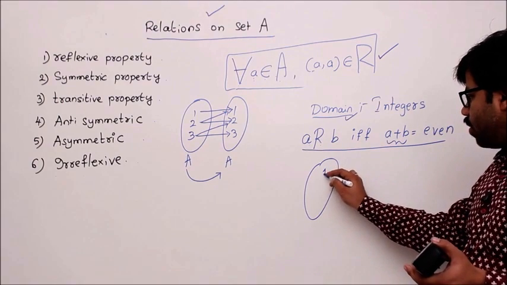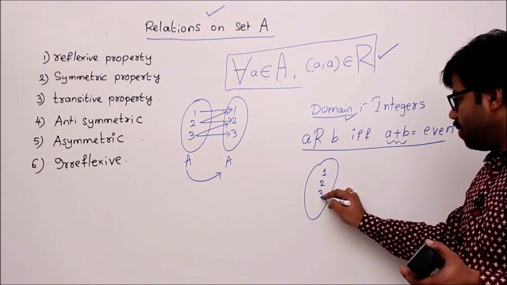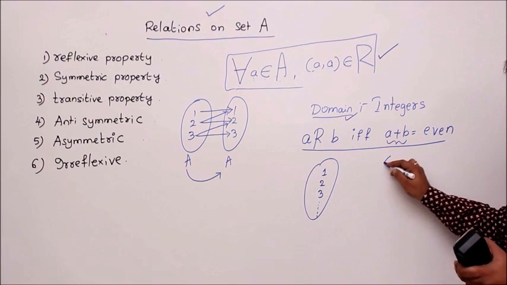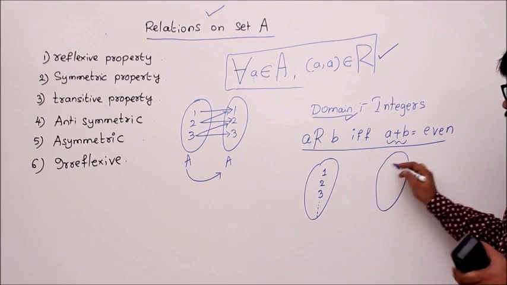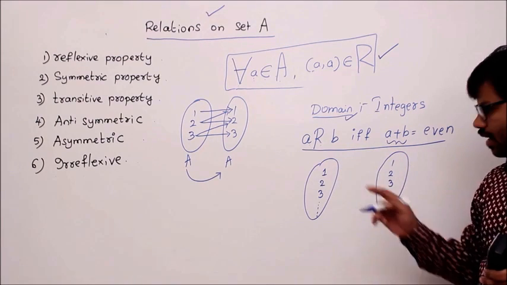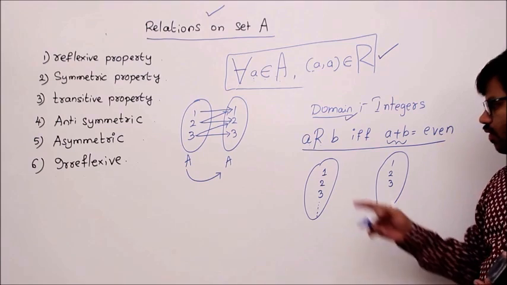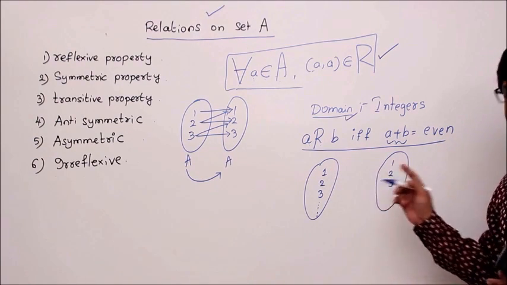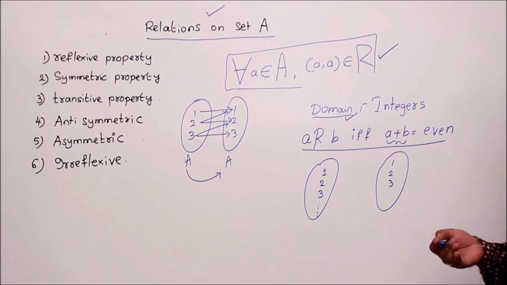Let's take integer 1, integer 2, integer 3, and we know that there are so many such integers. I take 1, 2, 3 here, and I will check whether 1 is mapped to 1 or not, and 2 is mapped to 2, and so on. If 1, 2, 3 map to themselves, like 1 to 1, 2 to 2, 3 to 3, that is called the reflexive property, right?